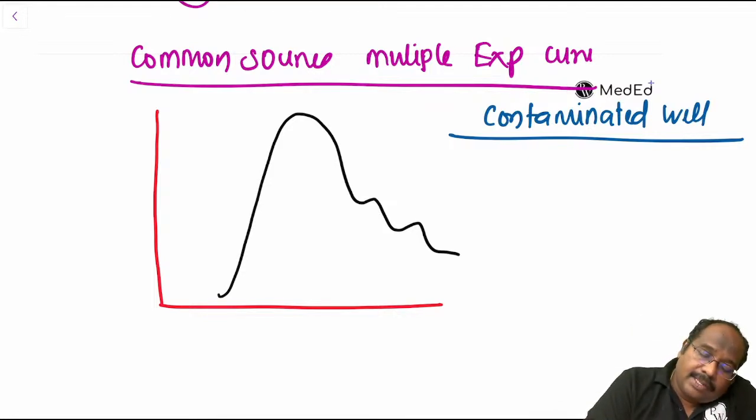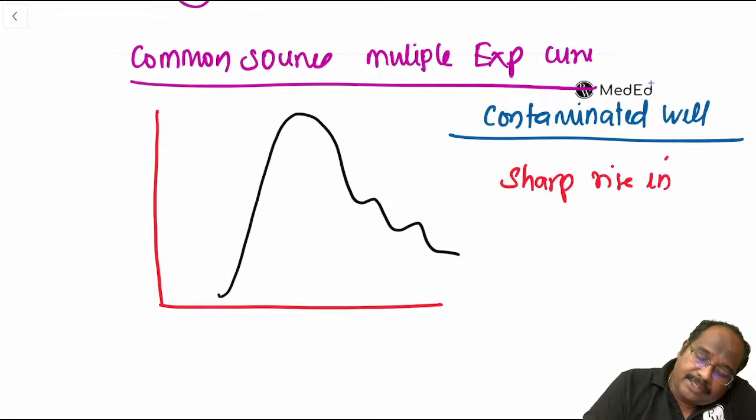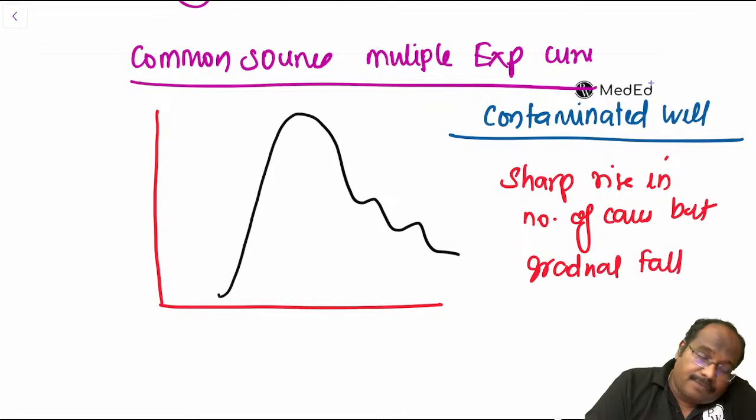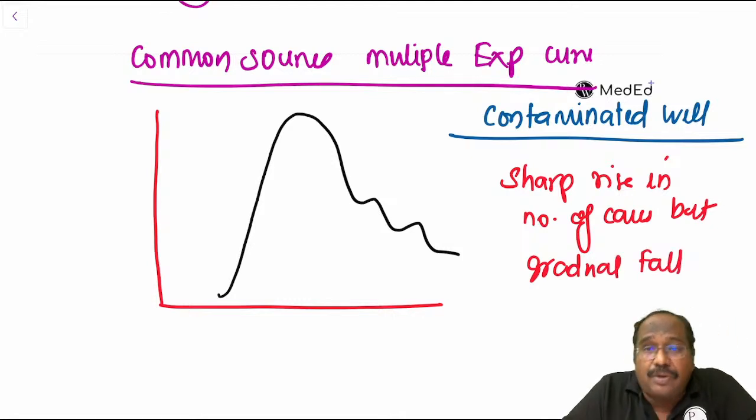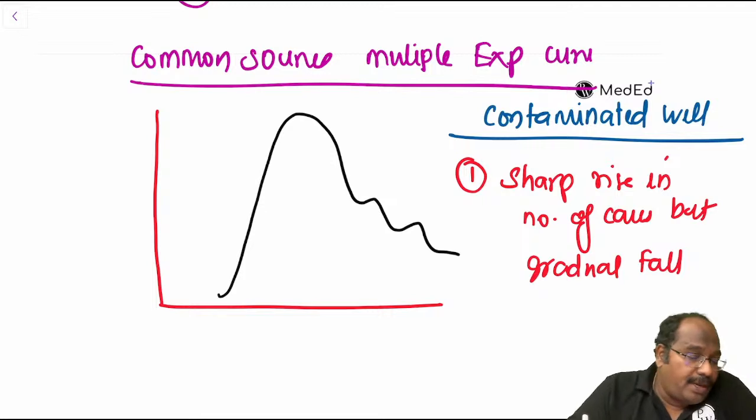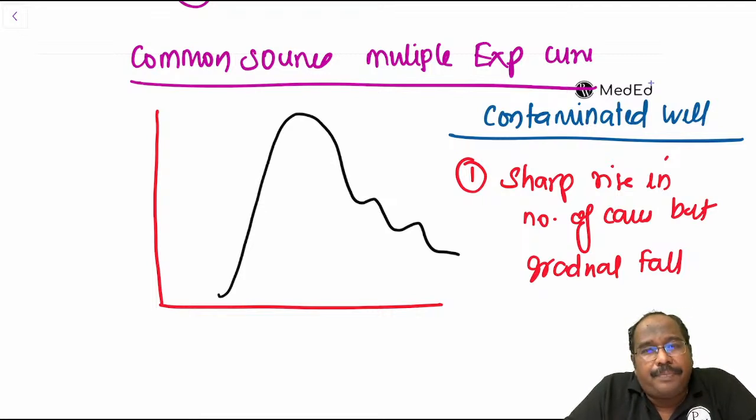What are the characteristics? Sharp rise in number of cases, but the fall will be gradual. The fall is also not sharp. One incubation period or more than one incubation period?